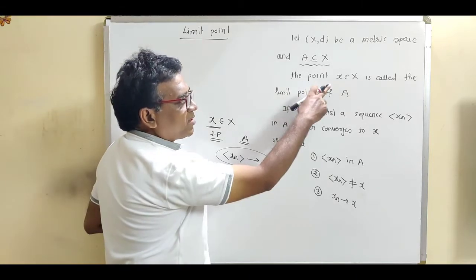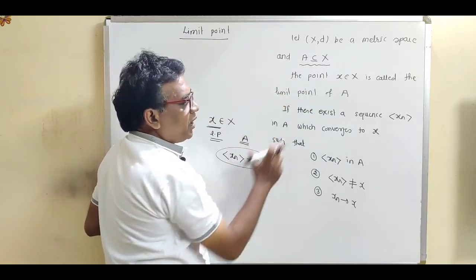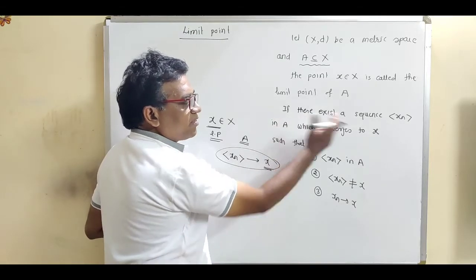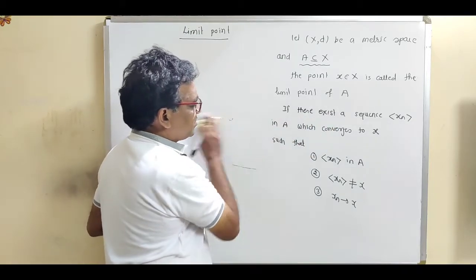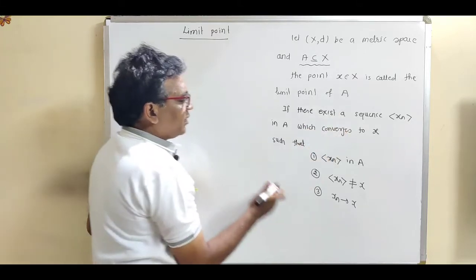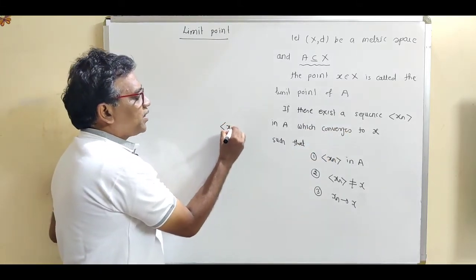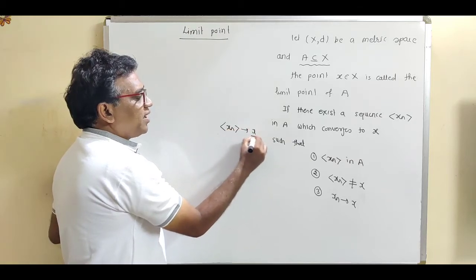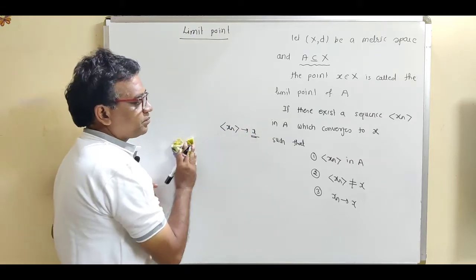A point x is said to be a limit point if there exists a sequence xn in A such that this sequence xn converges to x. Then this x is called the limit point.